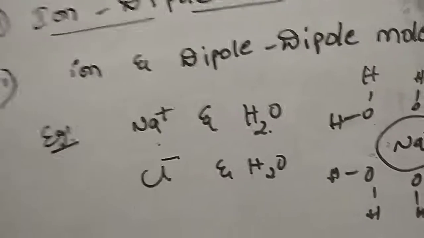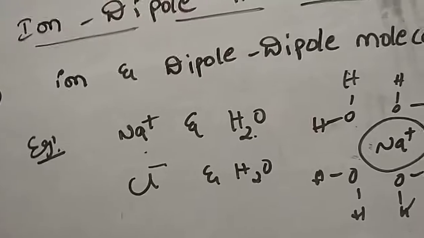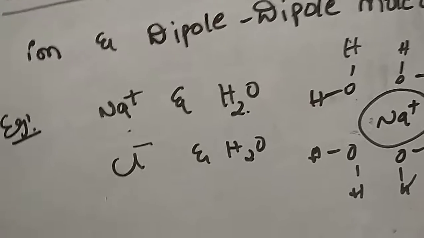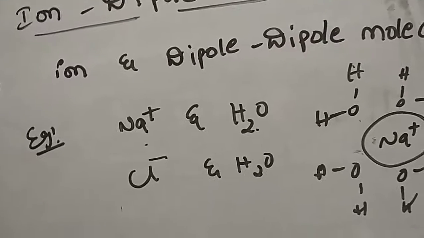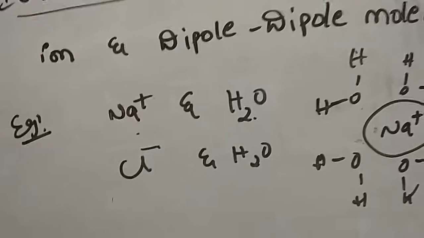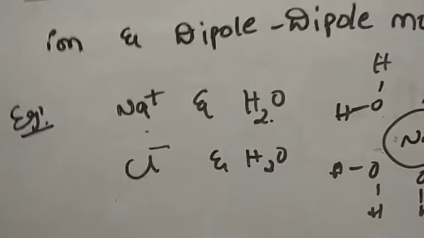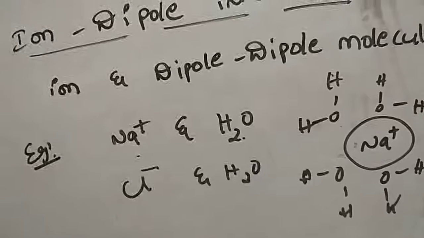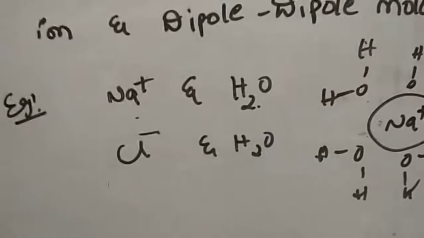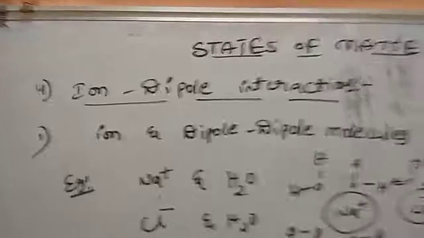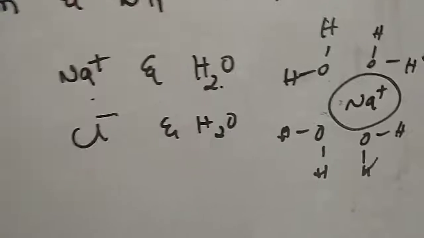Suppose sugar is there, sugar dissolves, but sugar won't dissociate into ions like that. Sugar syrup is also an aqueous solution only, but that does not come under ion dipole interactions. So NaCl in water, NaCl dissociates, it forms the ions. Such type comes under the ion dipole interactions. Again, sugar in water is also an aqueous solution, but does not come under the ion dipole interaction.